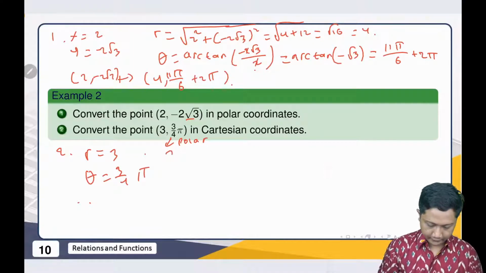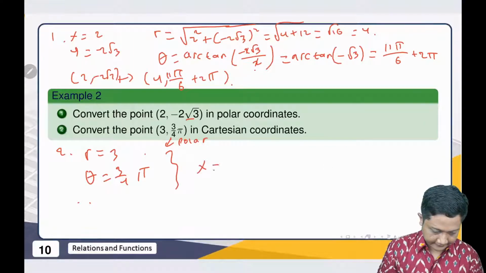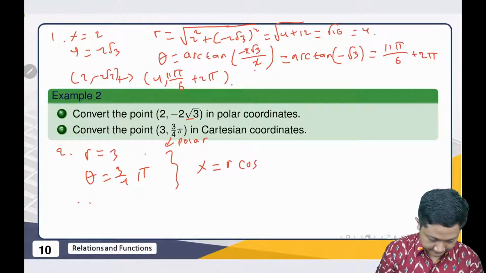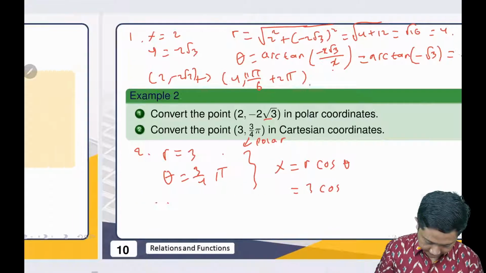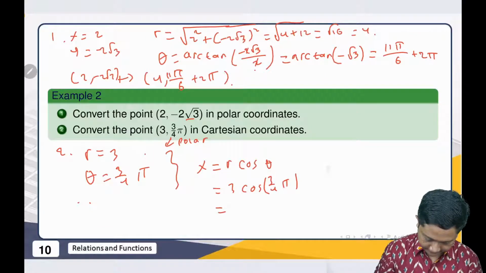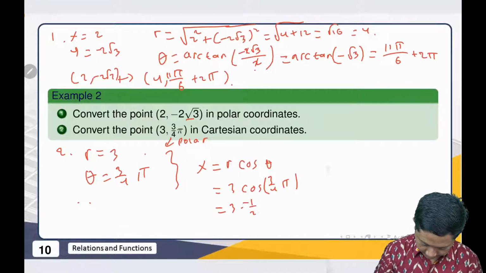Then from here, x is r cosine theta. So x is 3 times cosine of 3π/4, which is minus half square root of 2.